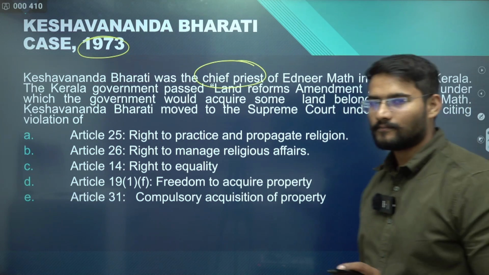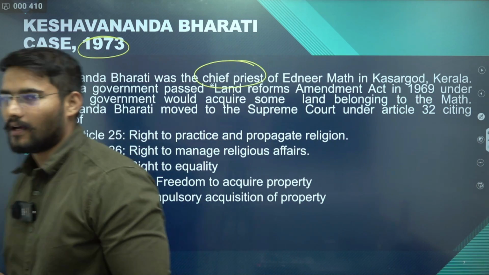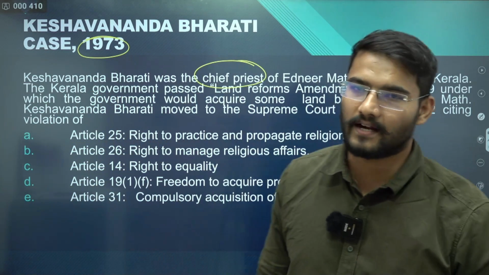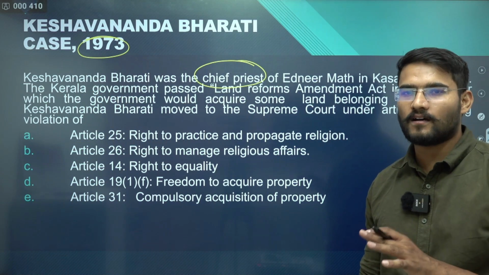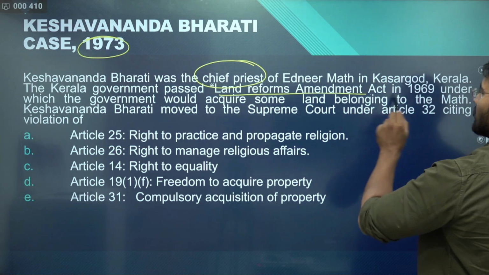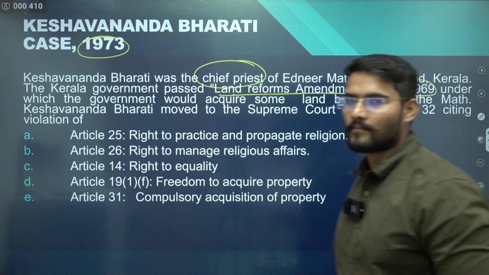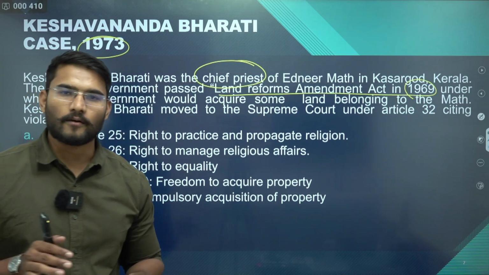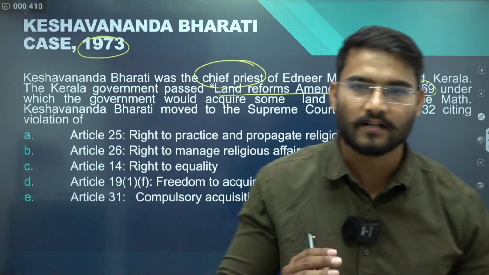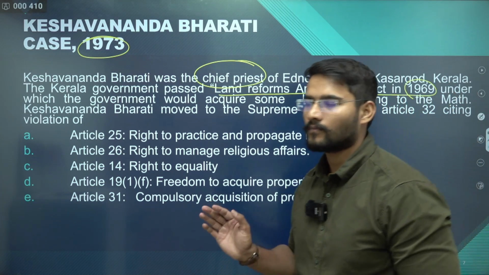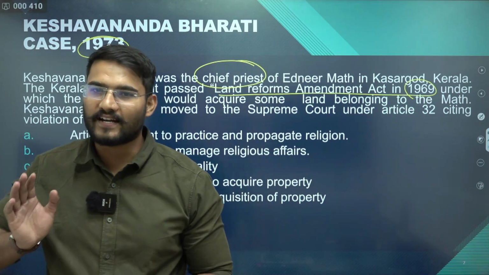He owned some land, and the Mutt as well owned some land. There was some law passed by the Kerala government, which was the Land Reforms Amendment Act of 1969. Through this act, the Kerala government wanted to acquire some property of the Mutt. So Kesavananda Bharati challenged the same. He moved to Supreme Court under Article 32.